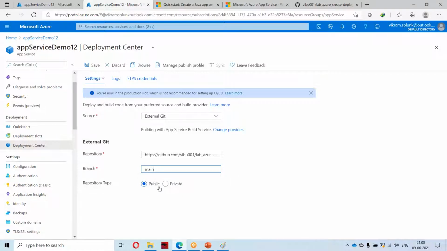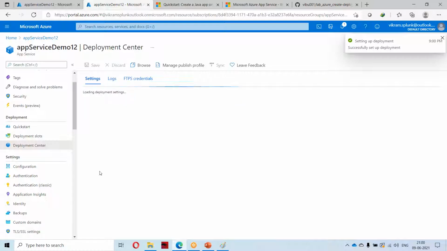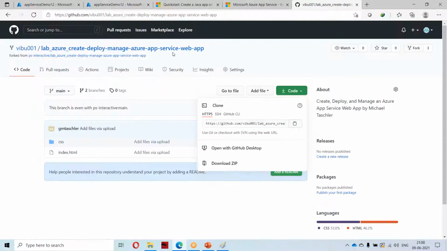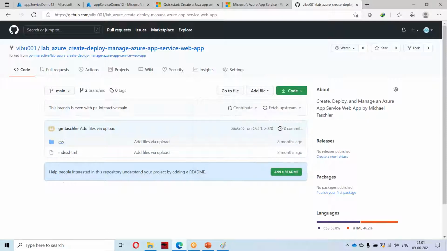You can be more specific too. When you put your GitHub, you can mention which branch, and using that branch the code will be deployed. For now I am selecting the main branch, and I'm clicking Save. When I click Save, Azure will try to connect to this external repository and fetch the code, whatever HTML you have. Here I have some HTML and CSS pages as part of this project.